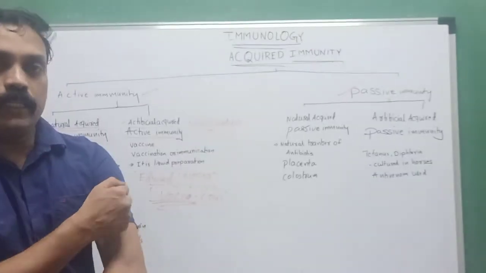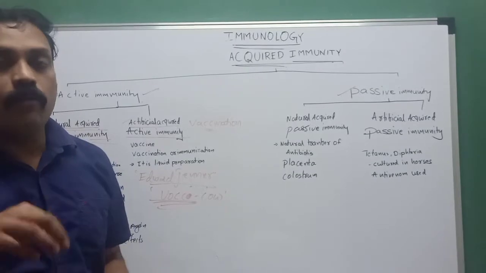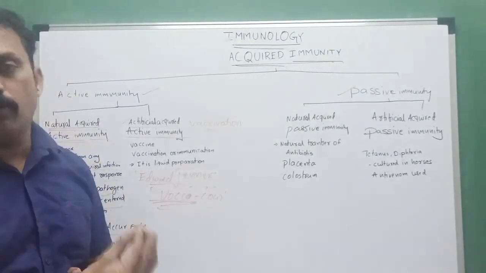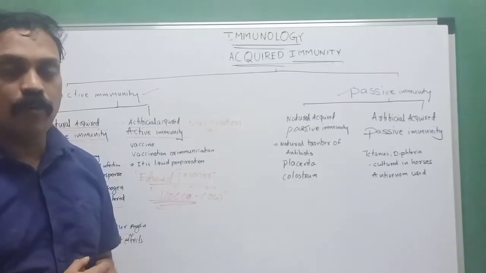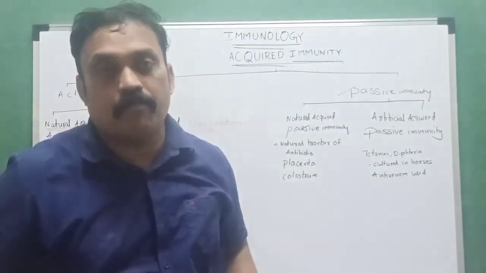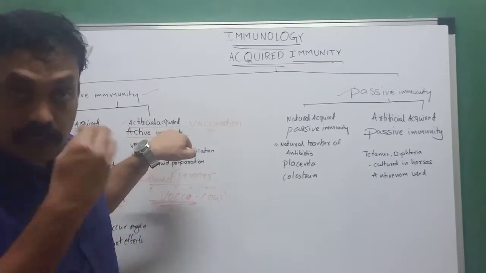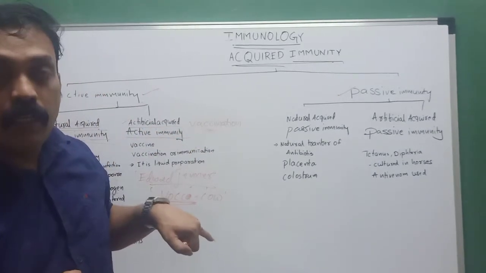We take vaccines by injecting, or orally. Vaccines are developed from microorganisms and other organisms, in liquid form. We take those vaccines in our lifetime. The second one is artificial: artificially we take vaccines, which is artificial acquired active immunity.